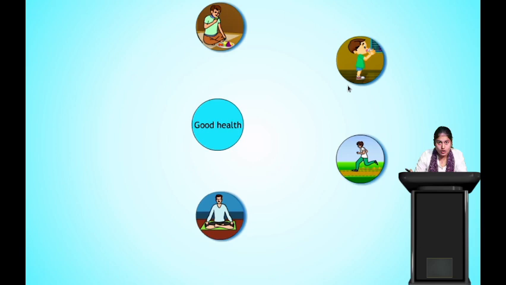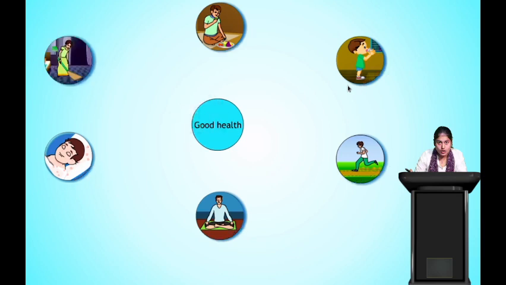Next, we should have proper sleep to have good health. Correct? So that is what comes to your mind when you look at these images. Having proper healthy food, drinking a lot of water, doing exercise, that is running, meditating, and then sleeping for the right amount of time, and then we should keep our surroundings clean.